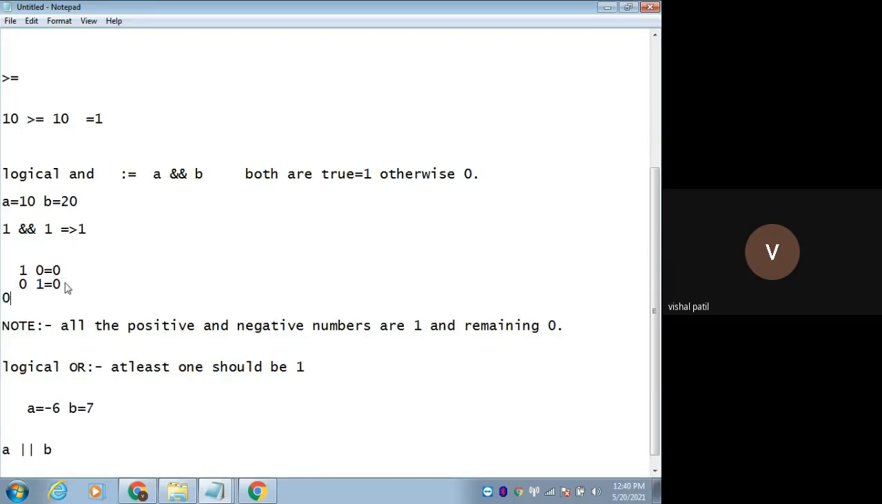But here in OR, only 0, 0 will be 0. Remaining all will be 1. Okay. What will be the output? Any guess?